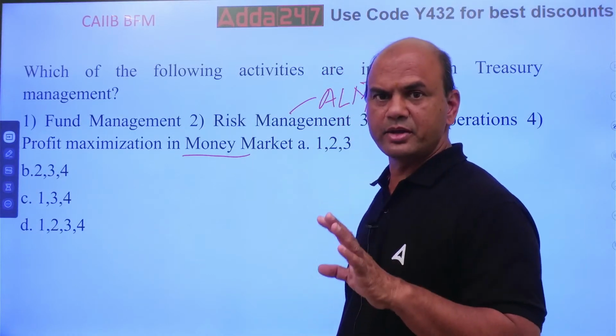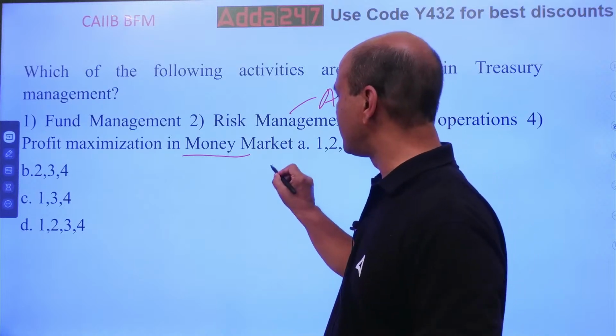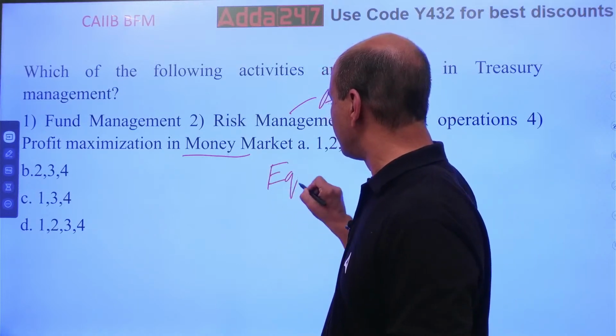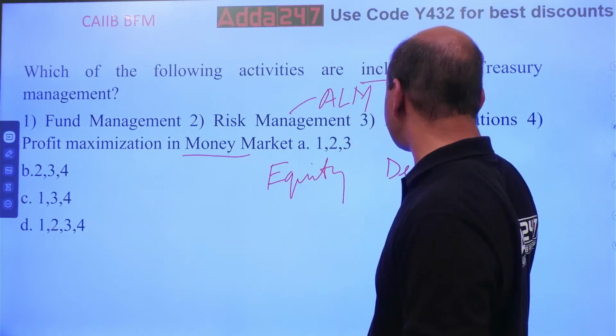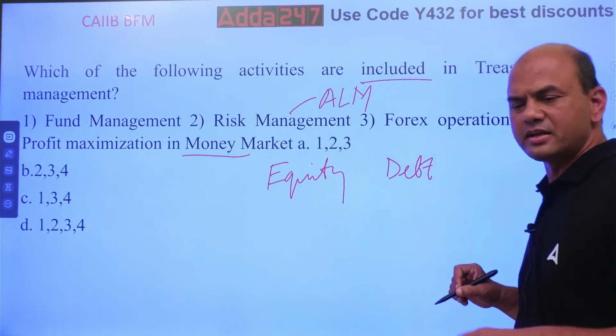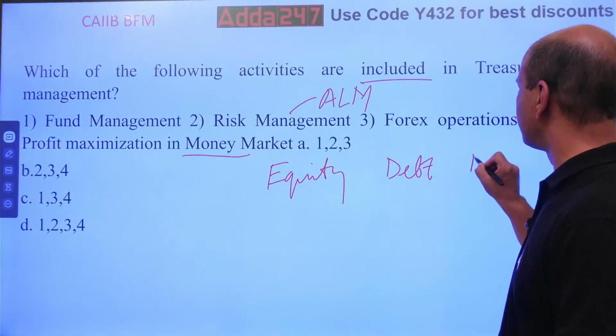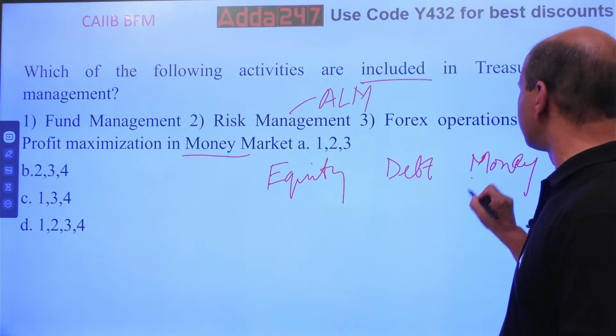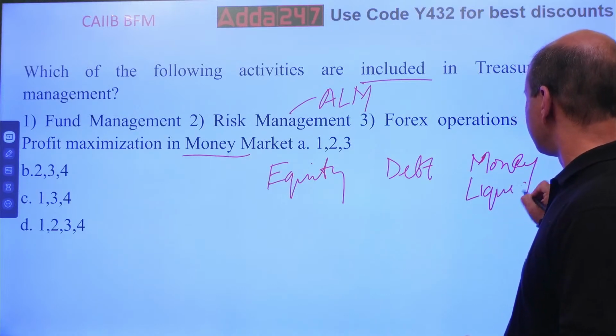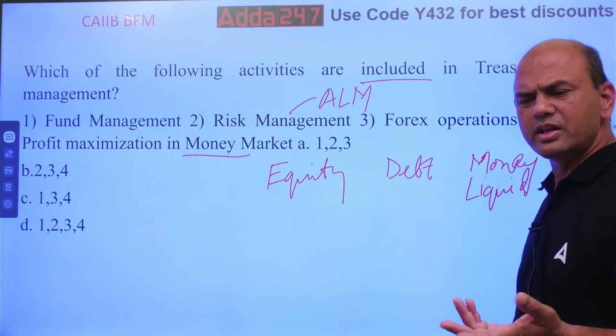Okay. Let me give you three types of markets. One is equity. Second is debt. DBT, debt we call it. B silent, debt. And third is money, or we call it liquid also. This is also called as liquid. Okay. Money market or liquid market.